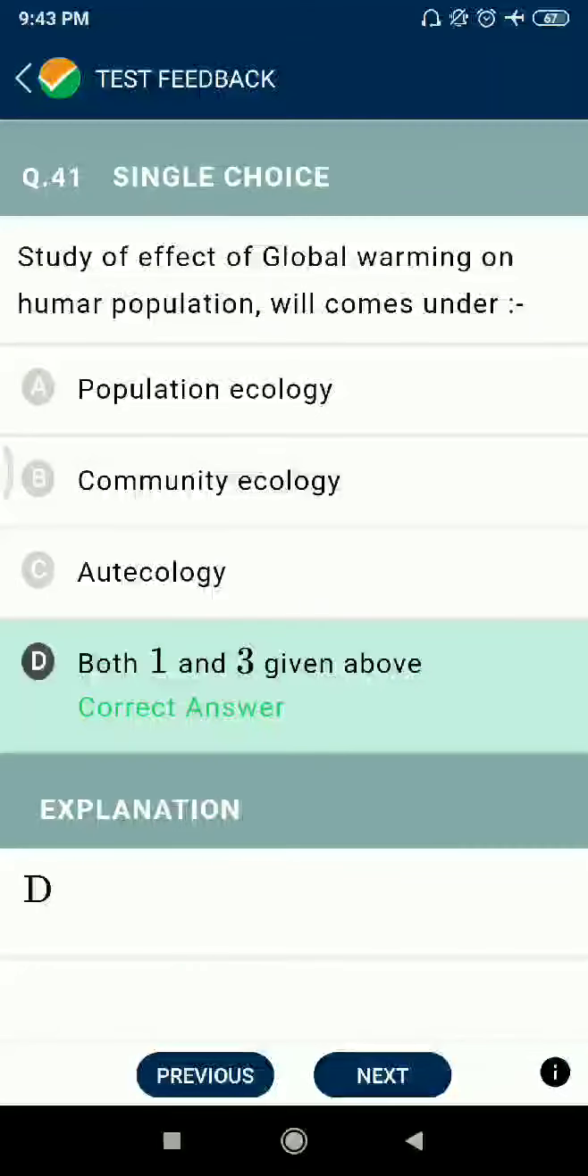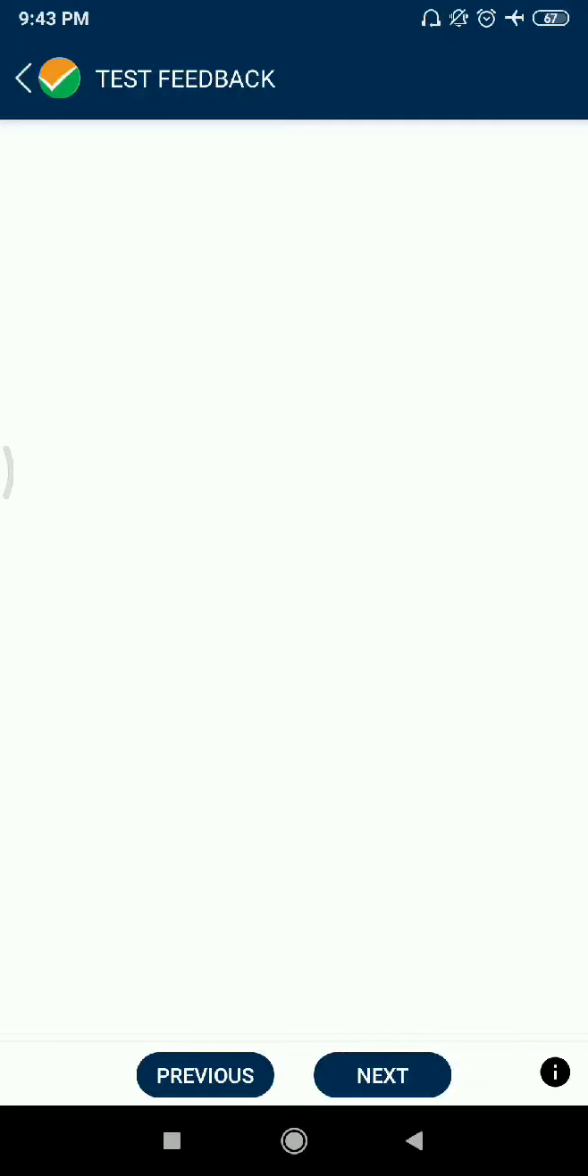Question 41. Study of the effect of global warming on human populations will come under population ecology. उसके बाद community ecology और horticulture.